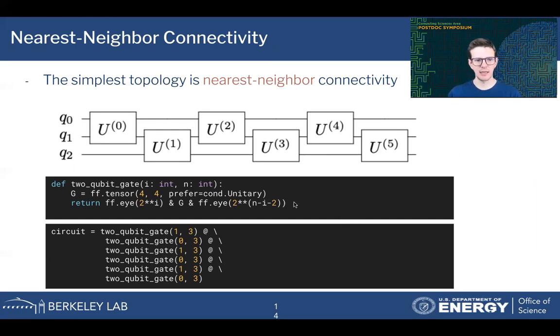With this small function, we can generate tensor expressions to represent 2-qubit gates. So we declare a 4x4 tensor, which is a 2-qubit gate with some unitary penalties on it. Then we compute the Kronecker product of this 4x4 tensor with the identity matrix to place it on the correct qubits. And then the whole circuit becomes the matrix product of 6 of these 2-qubit gates. So this is a complete tensor expression representation for this type of circuit.